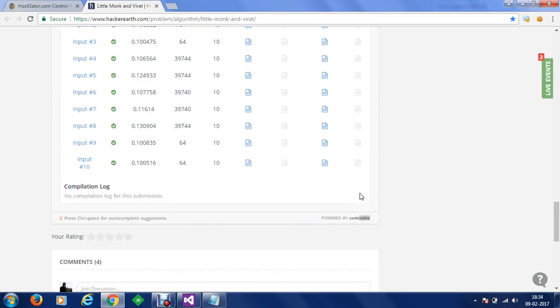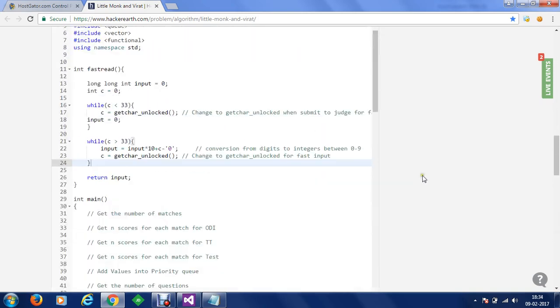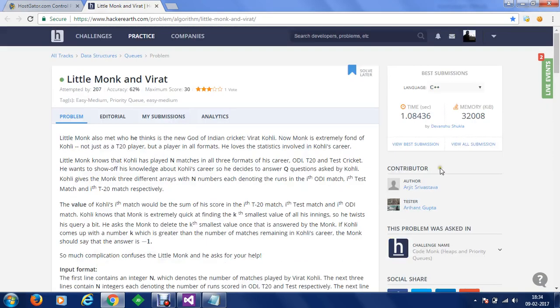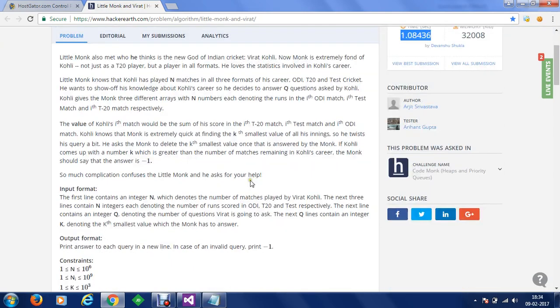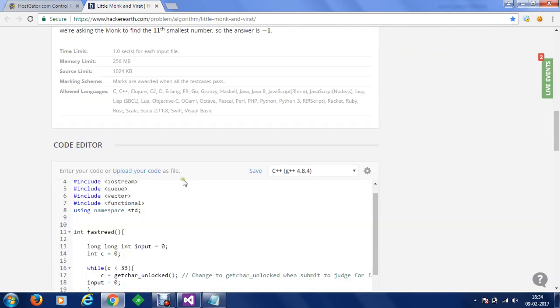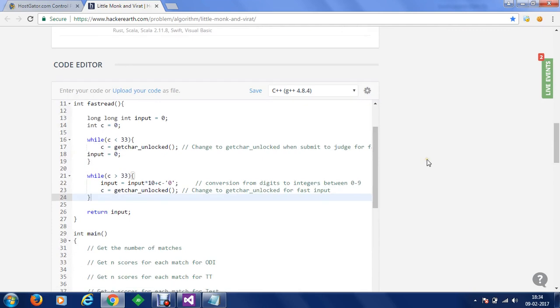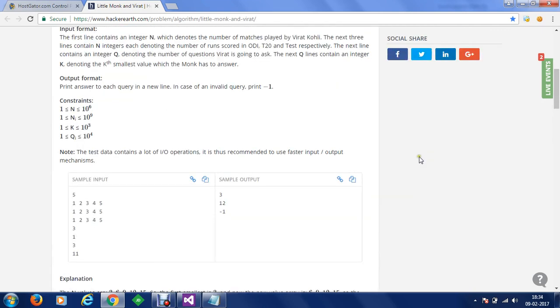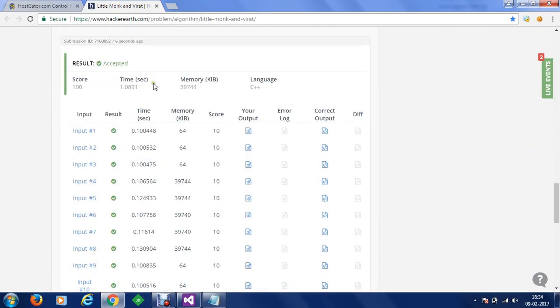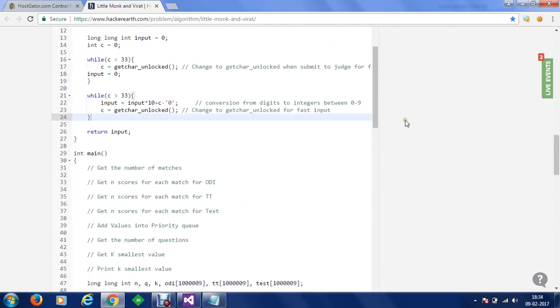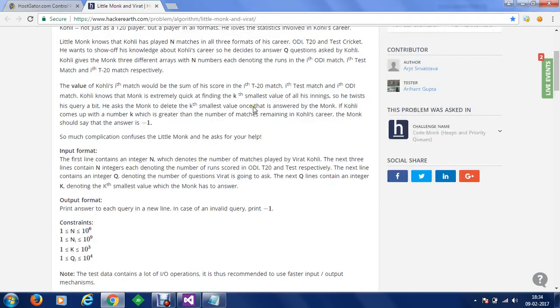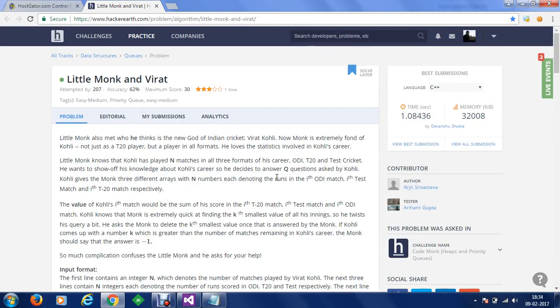So this is how we write programs, and now we can see that my best submission was 1.08436, which took around 32008, and at this moment we have reached quite a near level on our score here. So it's good. This is how you have to approach solving problems for competitive programming.